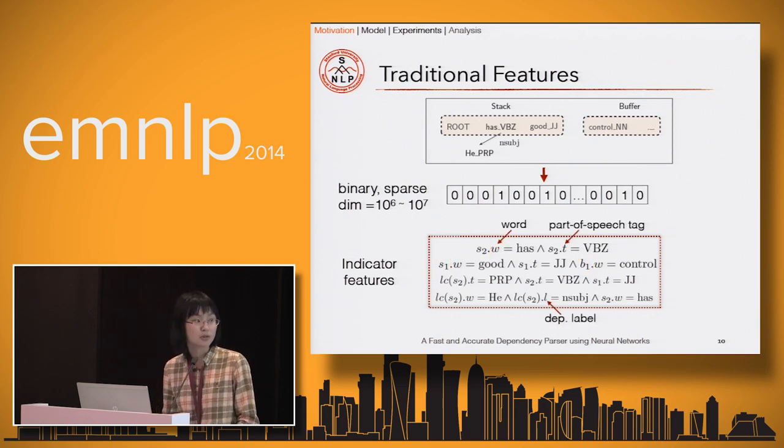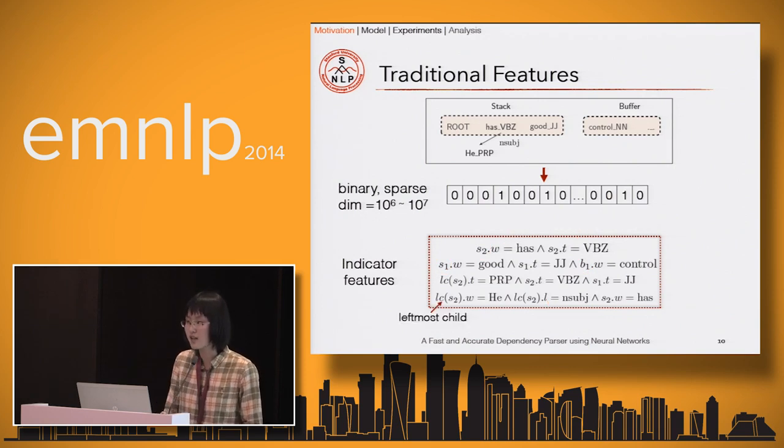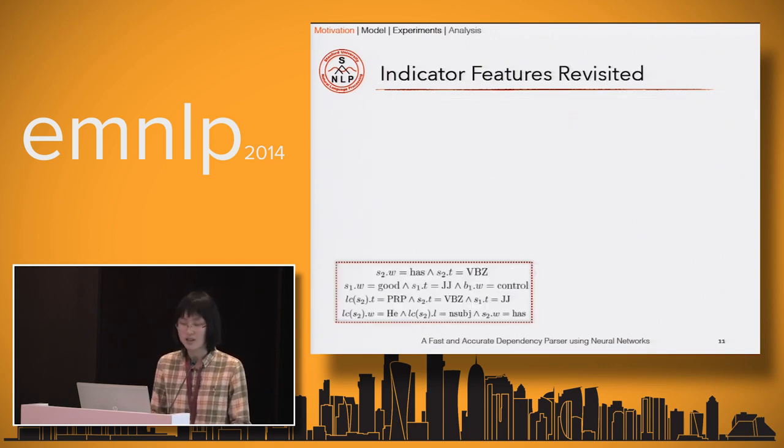We also use w, t, and l to represent the word, part-of-speech tag, and dependency label. We use lc, rc to represent the structure information, like the leftmost child of an element. So what problems do these features have? We think there are three main problems.